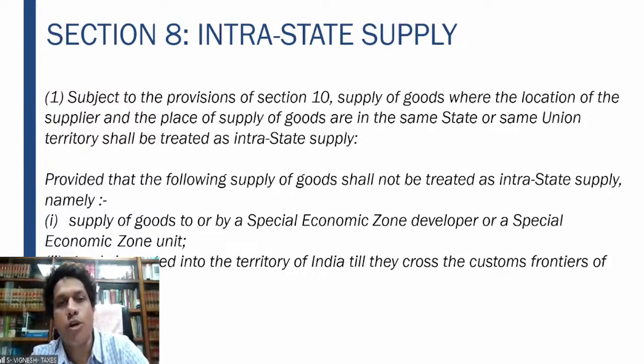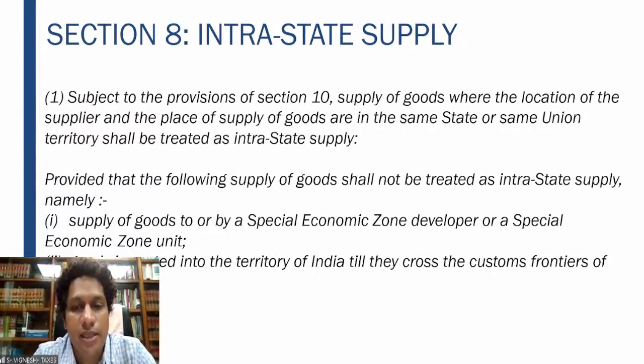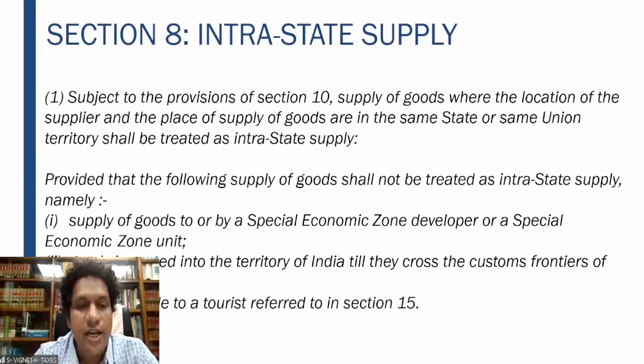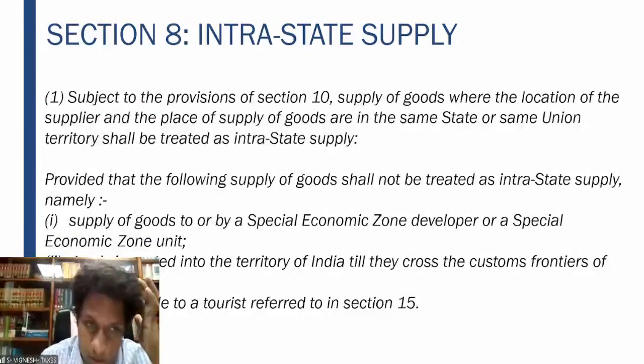The goods which are imported into the territory of India, till they cross the customs frontiers, that also is not an intrastate supply. Supplies made to a tourist referred to in section 15. So if a tourist comes and purchases something from any state, it is not an intrastate supply. There is a separate section which deals with supplies to the tourist, that is section 15. Right. So that is your 8 subsection 1.